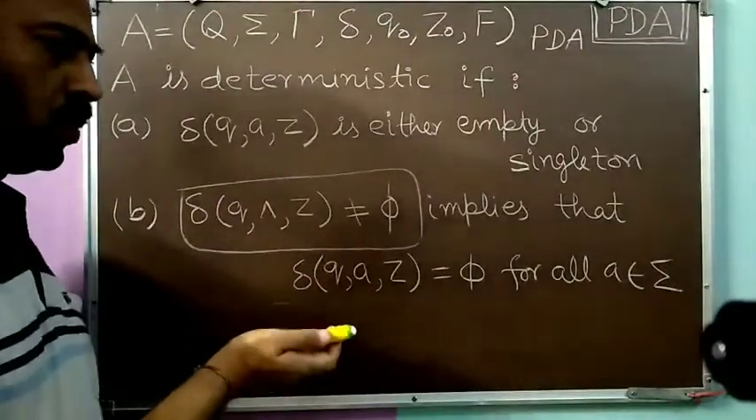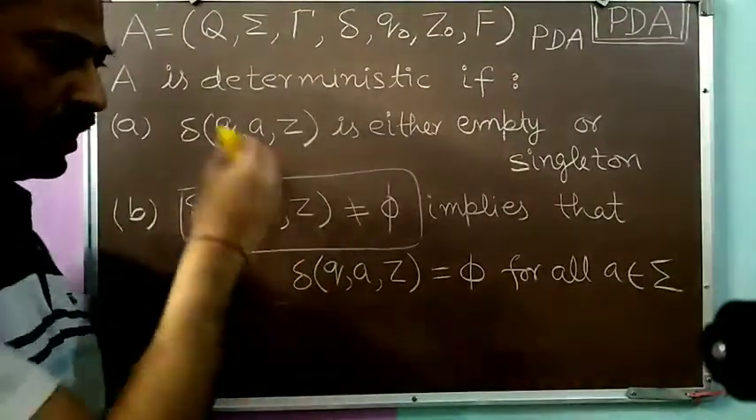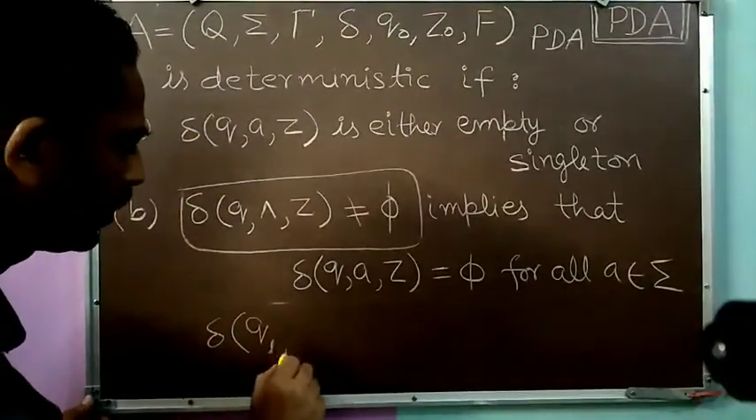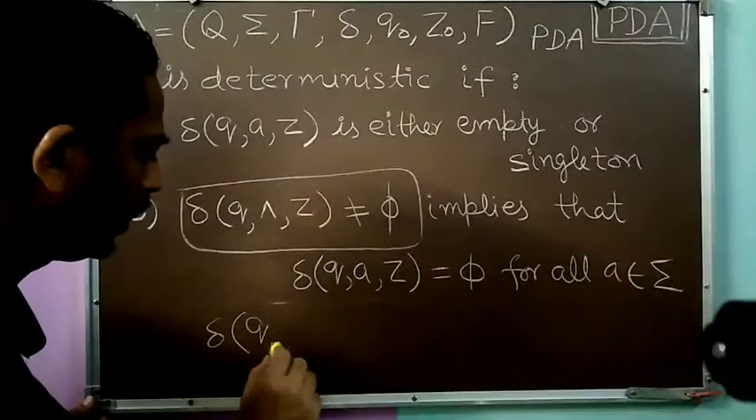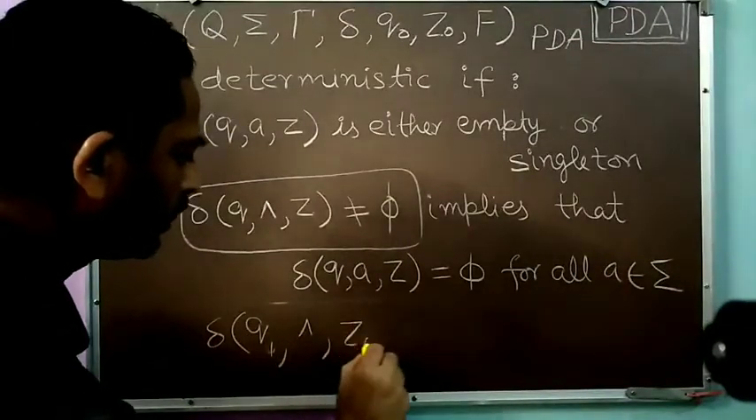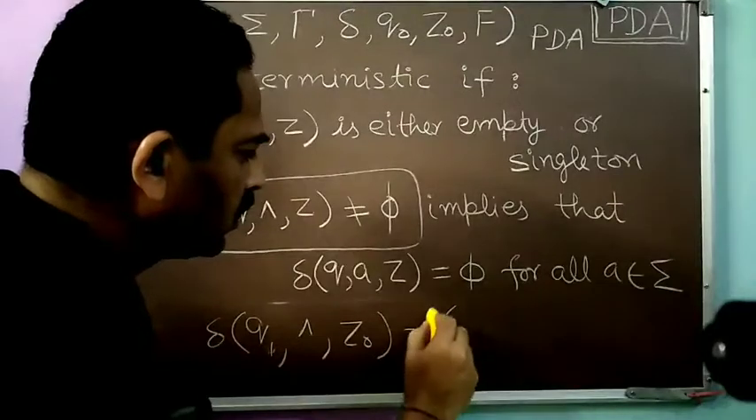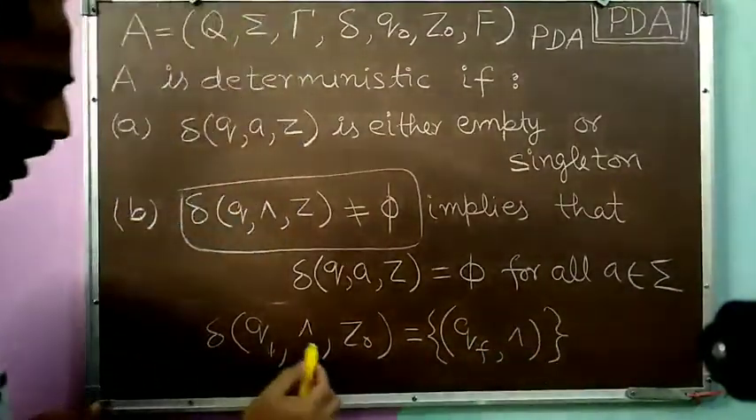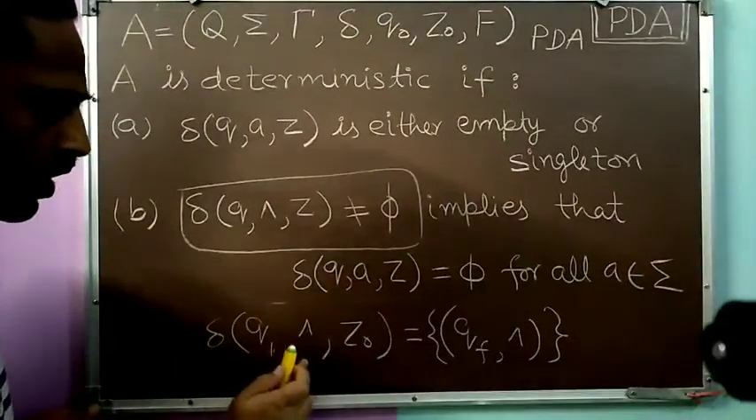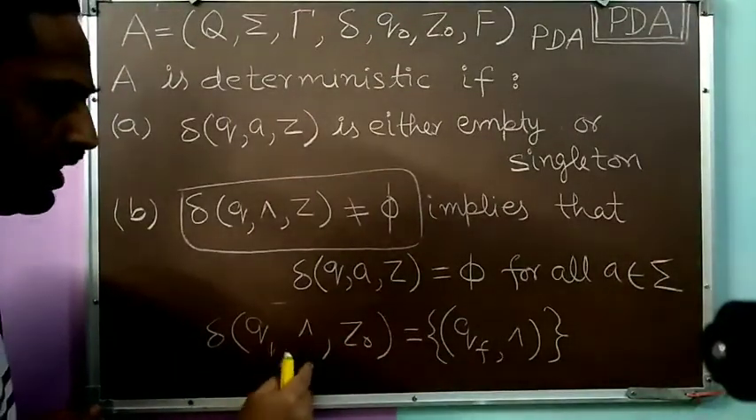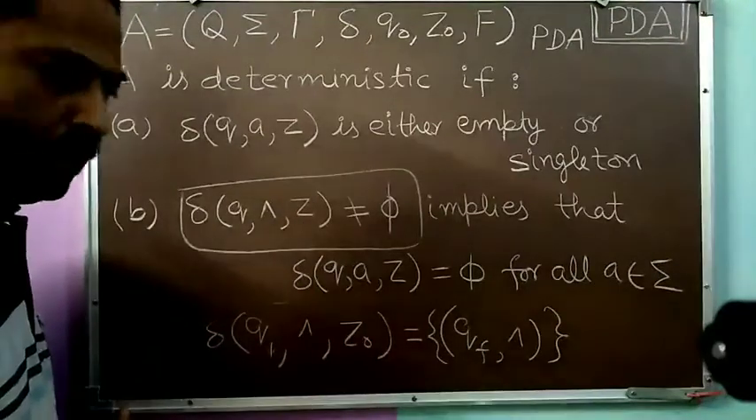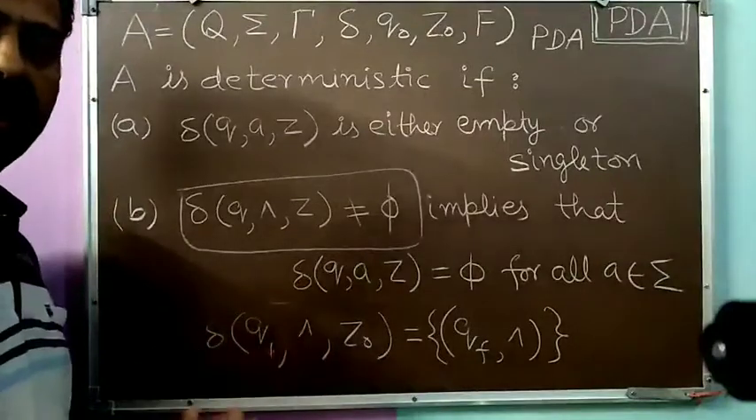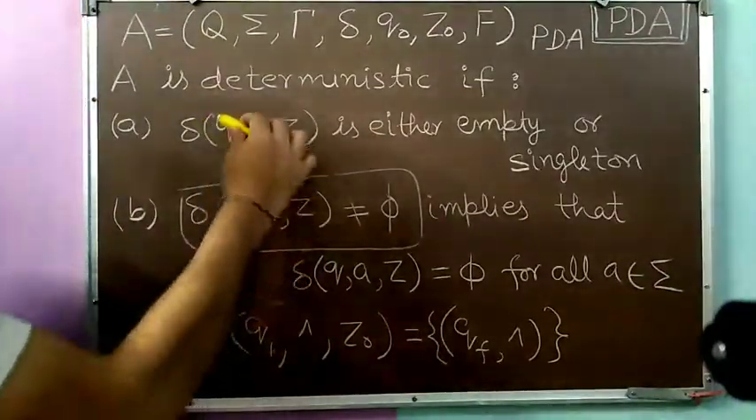Okay, so just go through the last example which we have discussed. At the end, we had the transition delta Q1 null Z0 equal to something, it was QF null, something like this. Then for Q1 and Z0, we do not have any transition which utilizes some input symbol. You can check with that particular example. So even though we were using a null transition, we are not creating non-determinism.